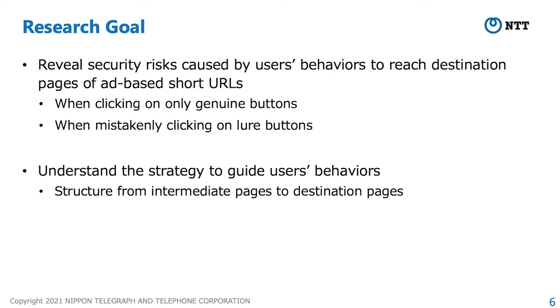The other is when users mistakenly recognize and click on lure buttons that look like genuine buttons. Another research goal is understanding the strategy of ad-based URL shortening services to guide users' behaviors. For example, it is the structure from intermediate pages to destination pages.